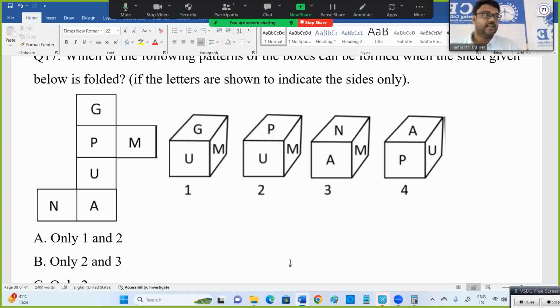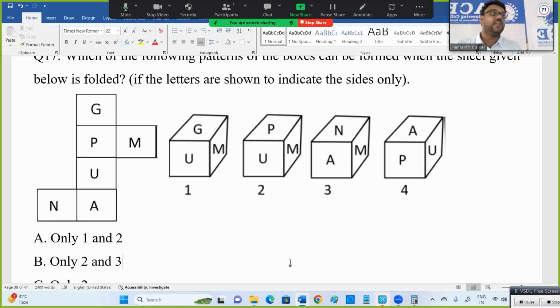Try to learn. For simplification alone, there is an almost 1.5 hour video. Simplification TCS questions alone are there. You can learn. Data interpretation TCS questions alone, one video is there. You can learn. And TCS visual reasoning diagram related questions are also there. You can learn.